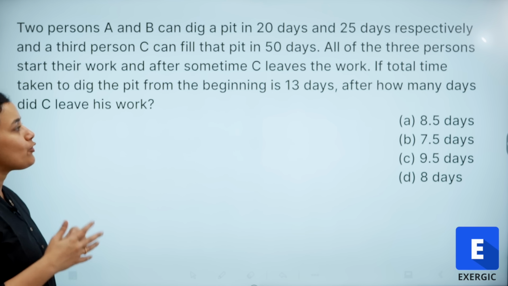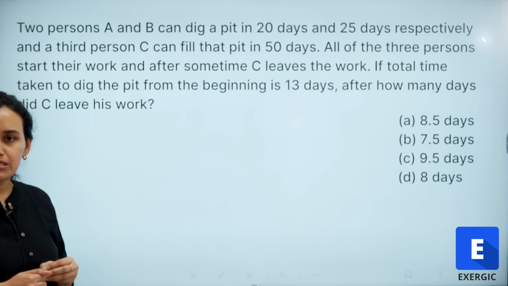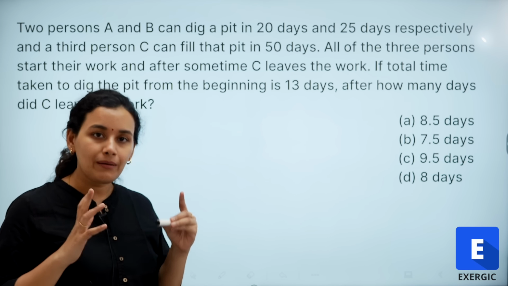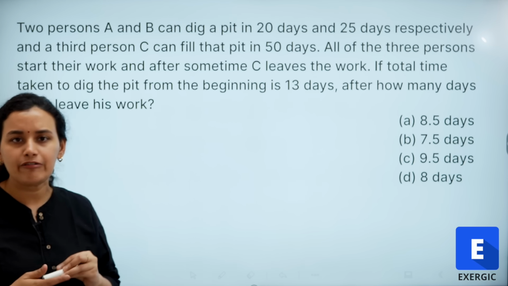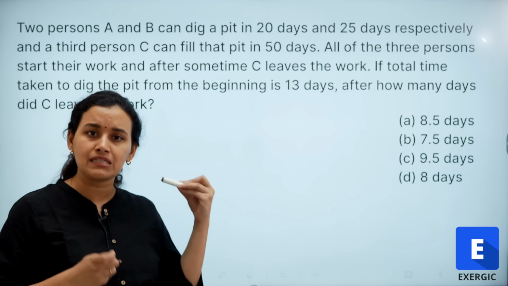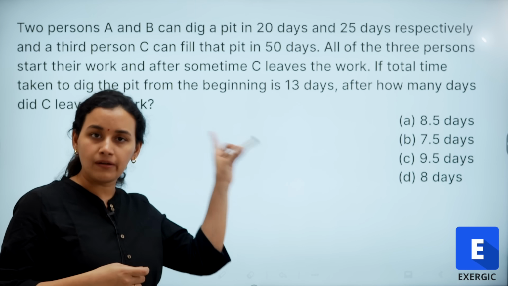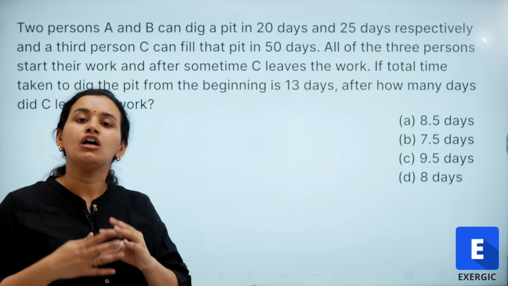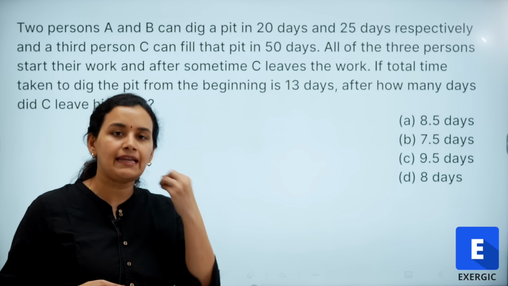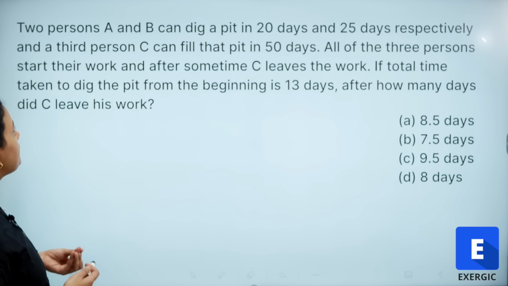How do we define work in these types of questions? We take it as a common multiple of the numbers that have been given in the question. That's a thumb rule. We will express work as a multiple of the numbers given in the question. You can take the LCM, the least common multiple, or you can take any multiple that comes to your head, right?